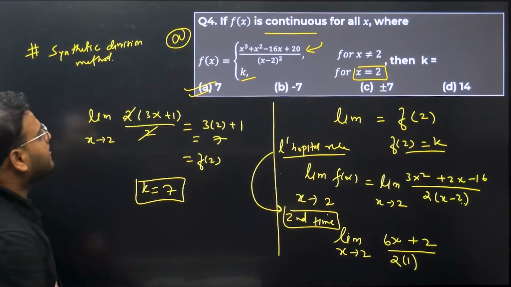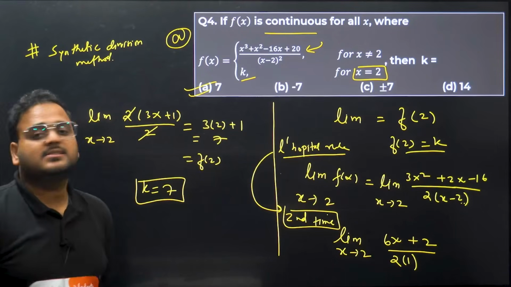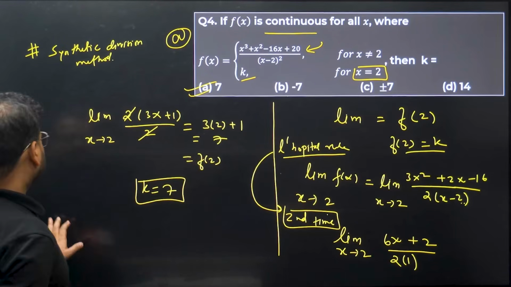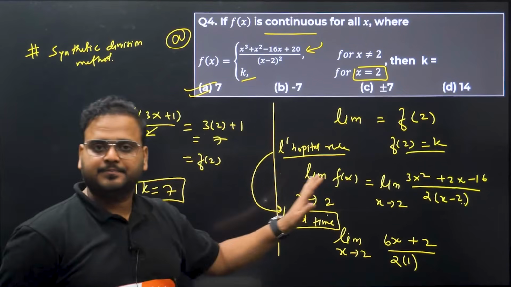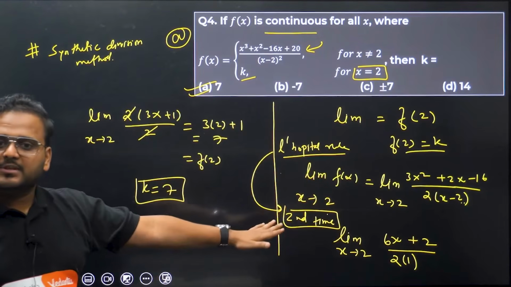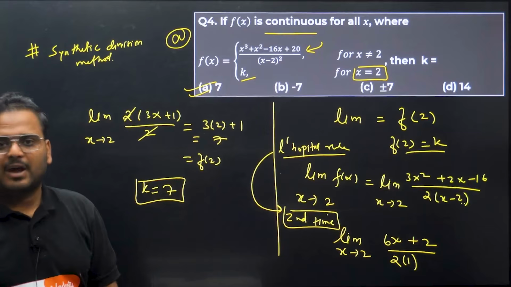Is that easy? Question number 4, answer is 7. Okay. So let's solve the next one. This is clear, right? Any problem in this one? No? I hope not.